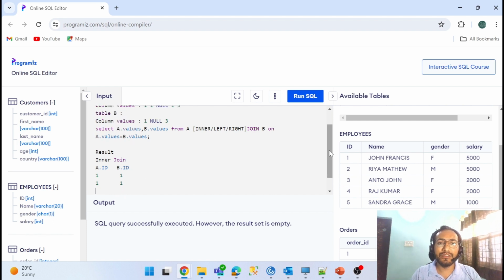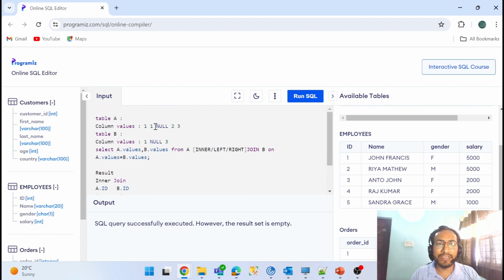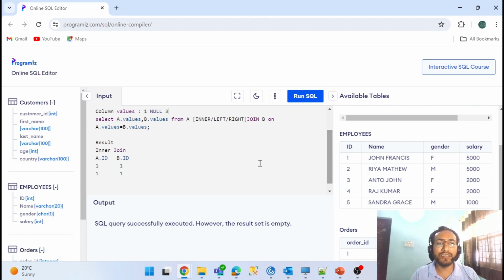So let me try the next condition. We have null. Keep in mind, null never joins with null; it is just an unknown value. So this null won't join with the null in table B, and it gets dropped. Now we get two. Do we have two in table B? We don't, right? But we have three. So we'll pick three and it will join with three here. So we get three for the inner join. I hope you understand how the inner join works.